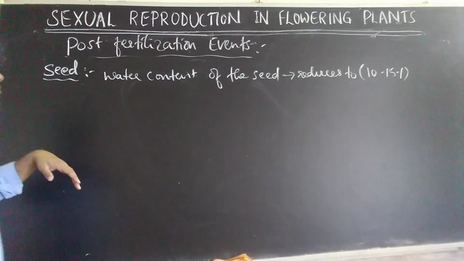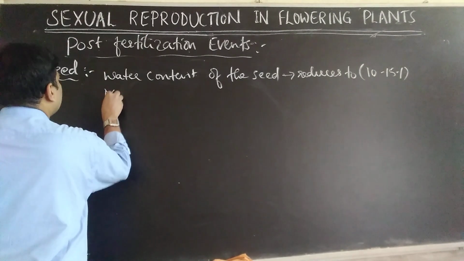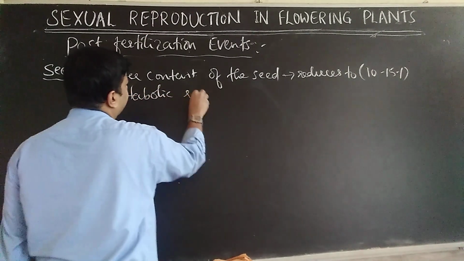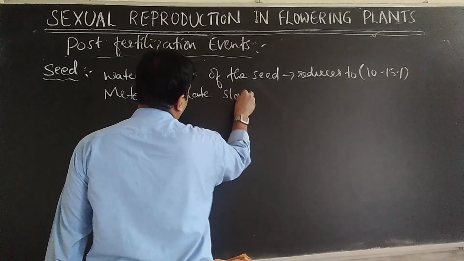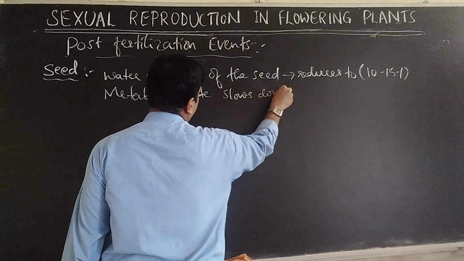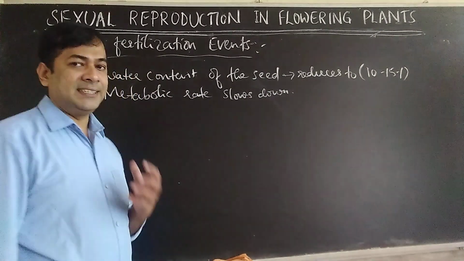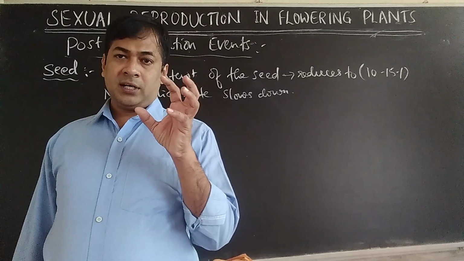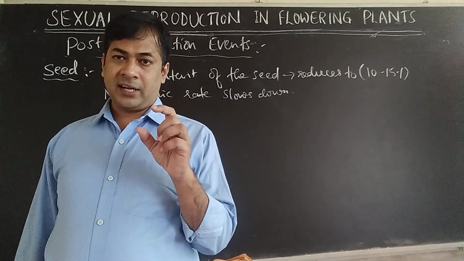And what about the metabolic rate? Metabolic rate slows down. When the seed is in this state, water content reduces, so the seed becomes dry.